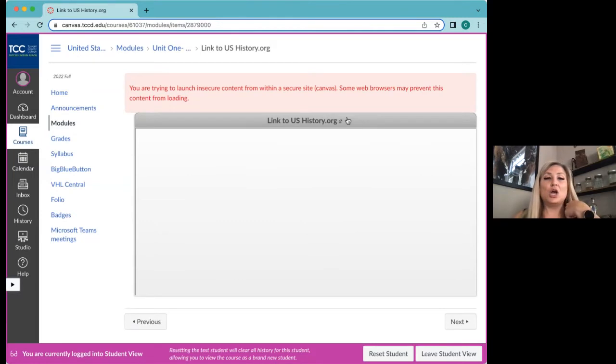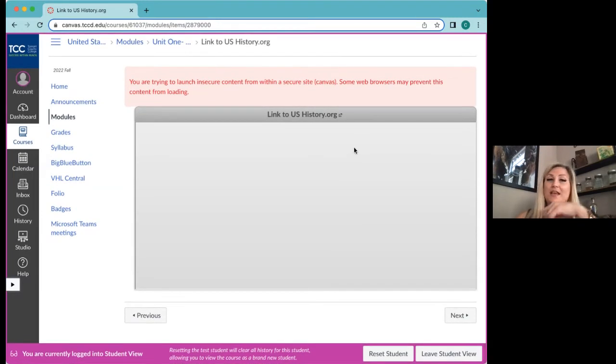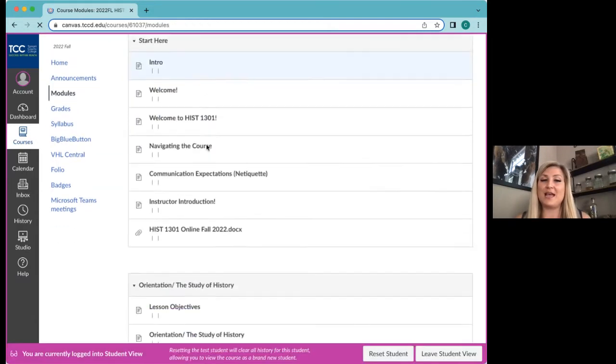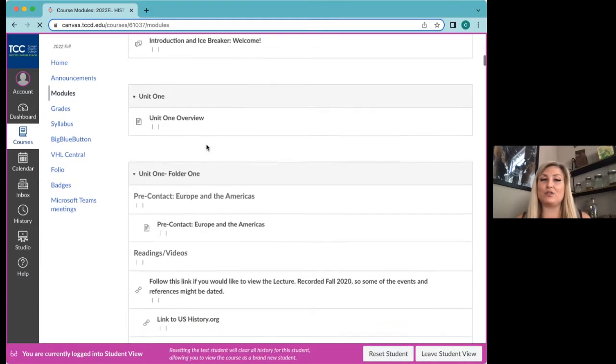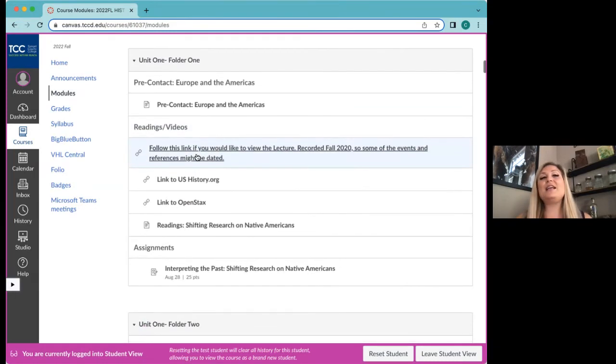All right. Going on, if you go back to the modules, this is all laid out. I'm going to go back just to show you what it looks like, and then we'll go ahead again. So if you go back to your modules, this is laid out. This is Unit 1 here, and each unit is going to have its folders broken down in this way. There's this pre-contact folder, and this gives you the information that we saw before.